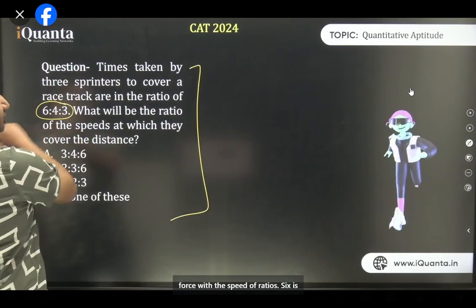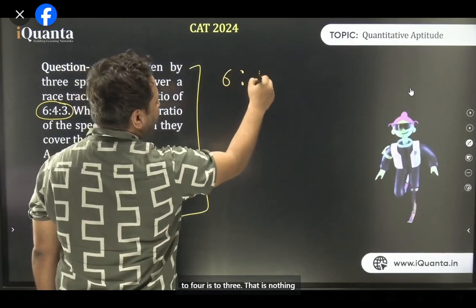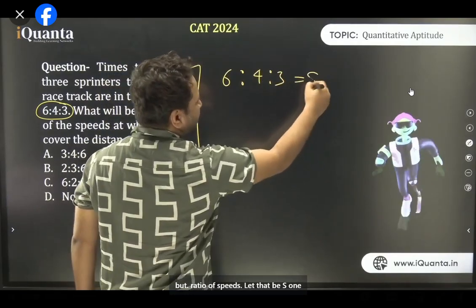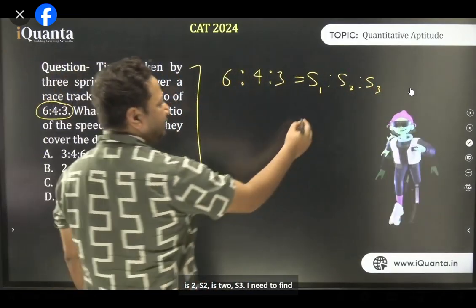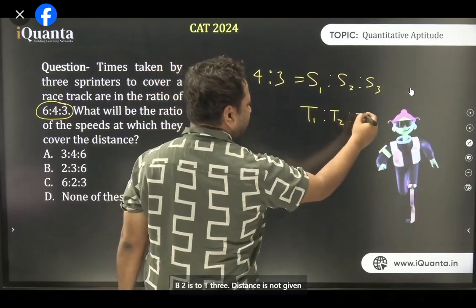Six is to four is to three is the ratio of the times. We need the ratio of speeds, let that be S1 is to S2 is to S3, and we need to find T1 is to T2 is to T3.